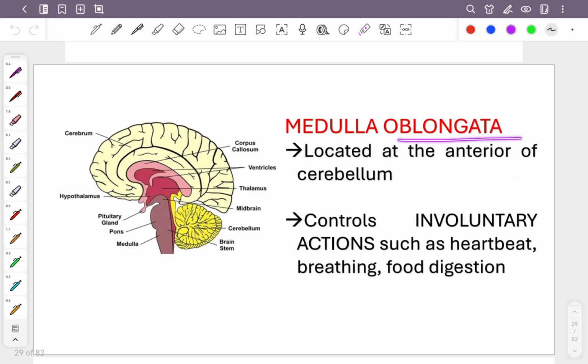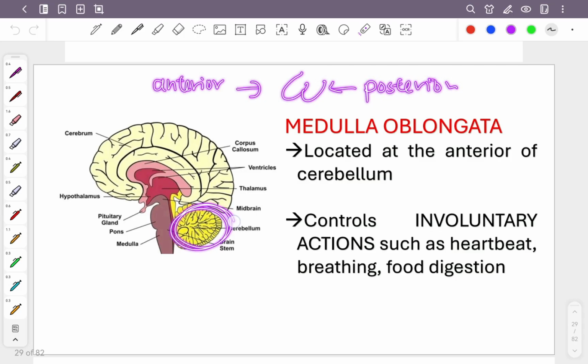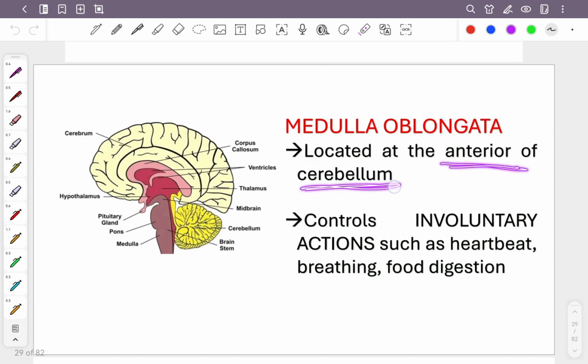Medulla oblongata. Okay, the name sounds very bombastic, and you need to remember. So as mentioned here, it's located at the anterior of the cerebellum. Still remember I told you, the front part is anterior, like the pituitary gland. The behind part is posterior. Same goes to here. Can you see? The cerebellum is here. So what is in front of the cerebellum is called the anterior. Understand? So that's why it says located at the anterior of the cerebellum. You can see it's just this part.